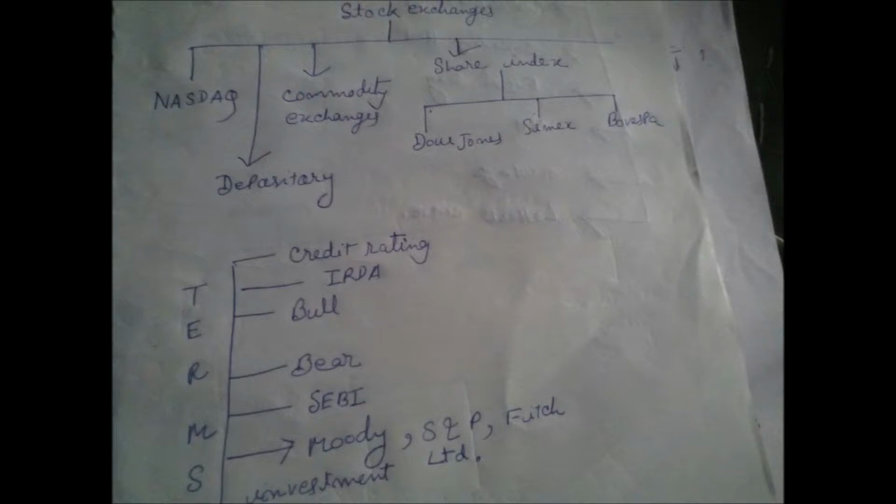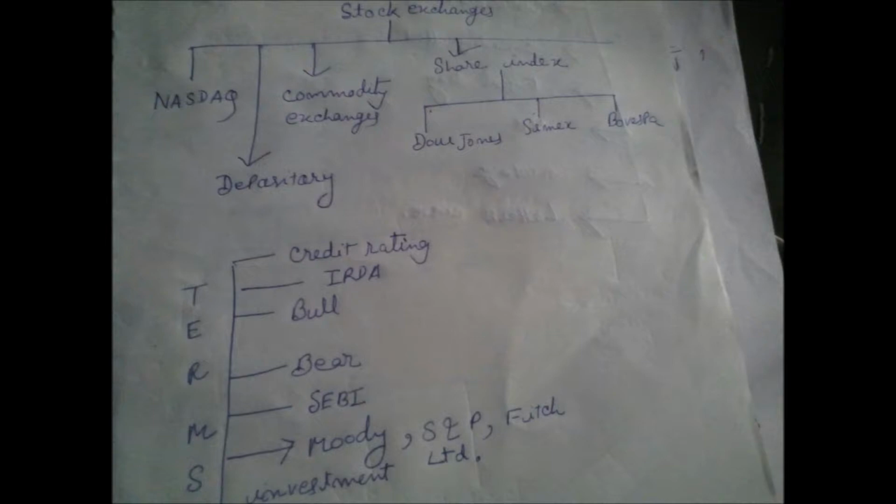Then there are some other terms related to the capital market. What is credit rating? Credit rating is given to a financial institution to examine its financial status. What are the different credit rating agencies like Moody's, S&P, Fitch, and what are the different labels that these agencies give, like AAA plus, AAA, A, AA, BB, B, C?